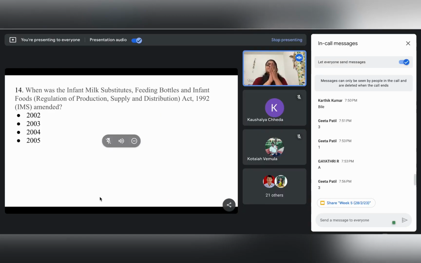So the next question is, when were the Infant Milk Substitutes, Feeding Bottles, and Infant Foods (IMS) Act amended? I'm sure all of you already know the answer. 2003. Yes, 2003.